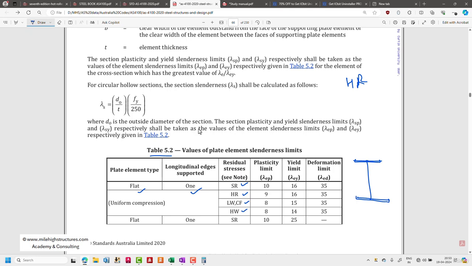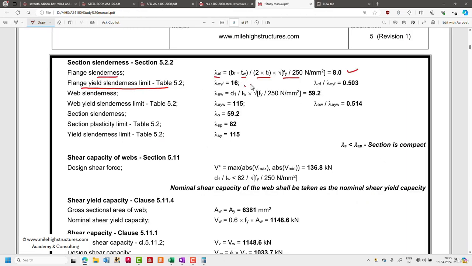Heavily welded sections are the ones which we use for, say, bridges where the bending moment is extremely high. So in here you can see that the yield limit, if you're talking about the hot rolled section, is 16 in value. So we can check our value here, and you can see that the limit is basically 16. If this value had been 18, our section would not have been compact in that case. Our section would have been non-compact. But it is a good thing that it is a compact section. So that is okay for the flange.